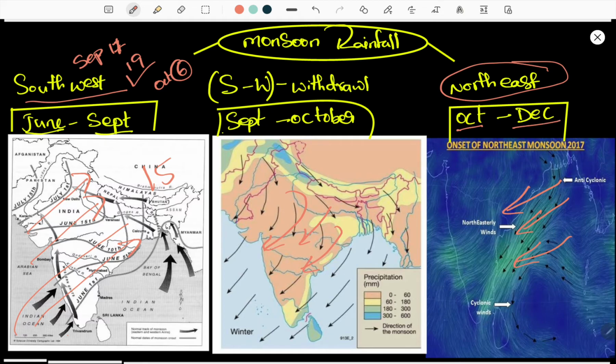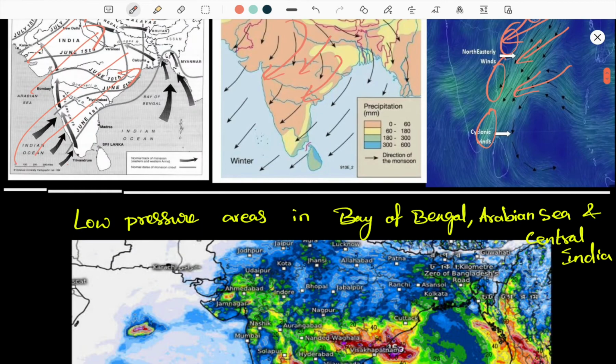Here we can see cyclonic circulations that arise in the Bay of Bengal and move towards the eastern coastal regions of India, mostly Tamil Nadu, Andhra Pradesh, Odisha and West Bengal, and these zones feel the northeast monsoon in the month of October. Mostly the northeast monsoon starts in the last week of October, running through November and December. So the withdrawal of the monsoon must be completed by the last week of September or the first week of October, but it has been delayed. This is one of the main reasons why we had to face a high amount of rainfall in October.